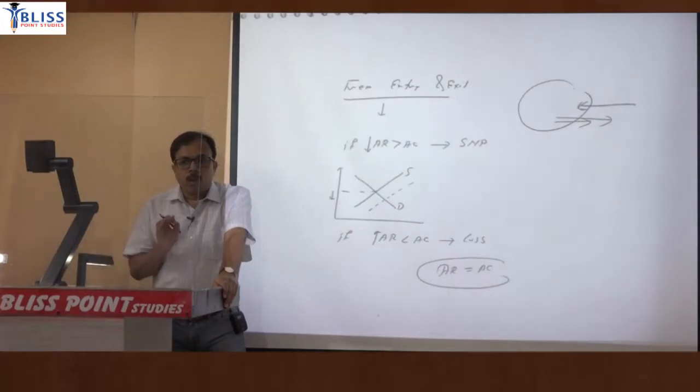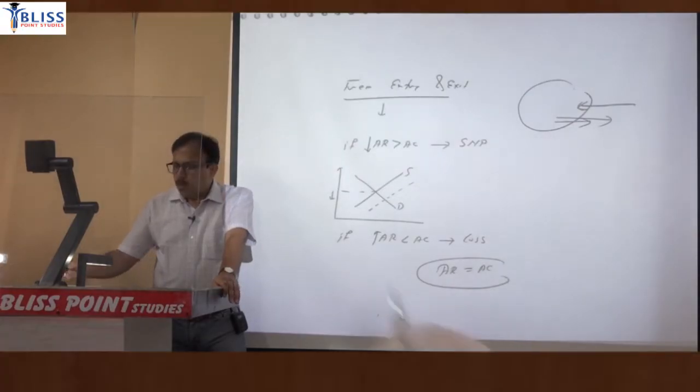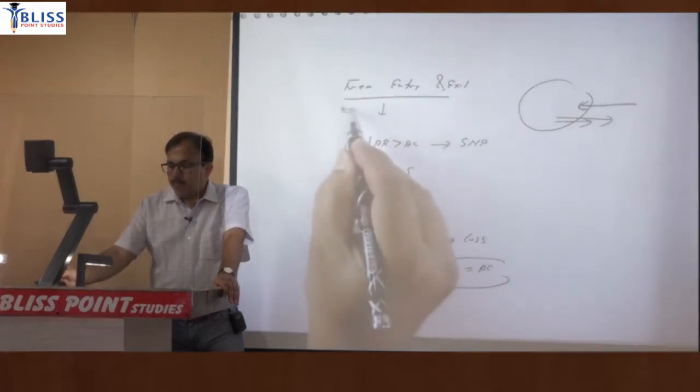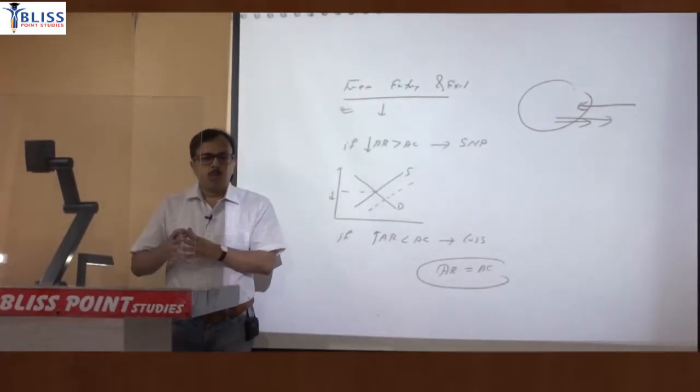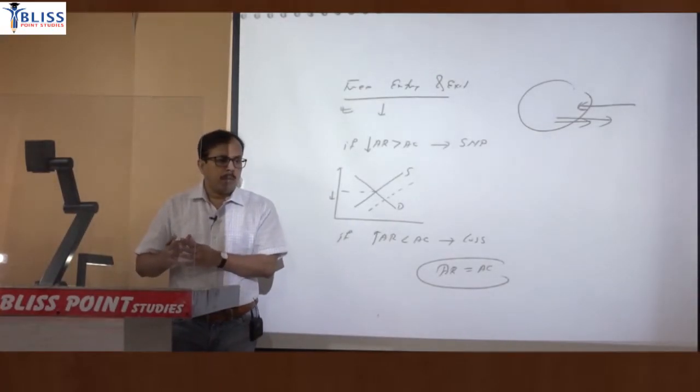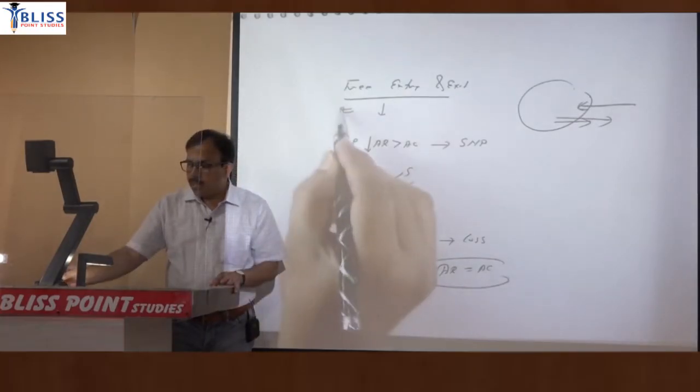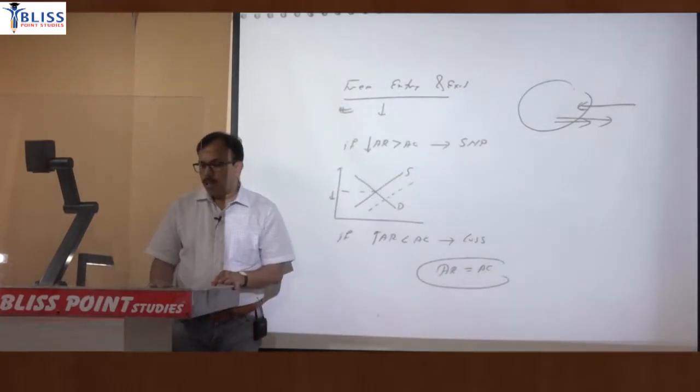That means in the long run under perfect competition all firms will be making only normal profit. So the significance of this free entry and exit is that in the long run firms will be making only normal profit. So just write that sentence.